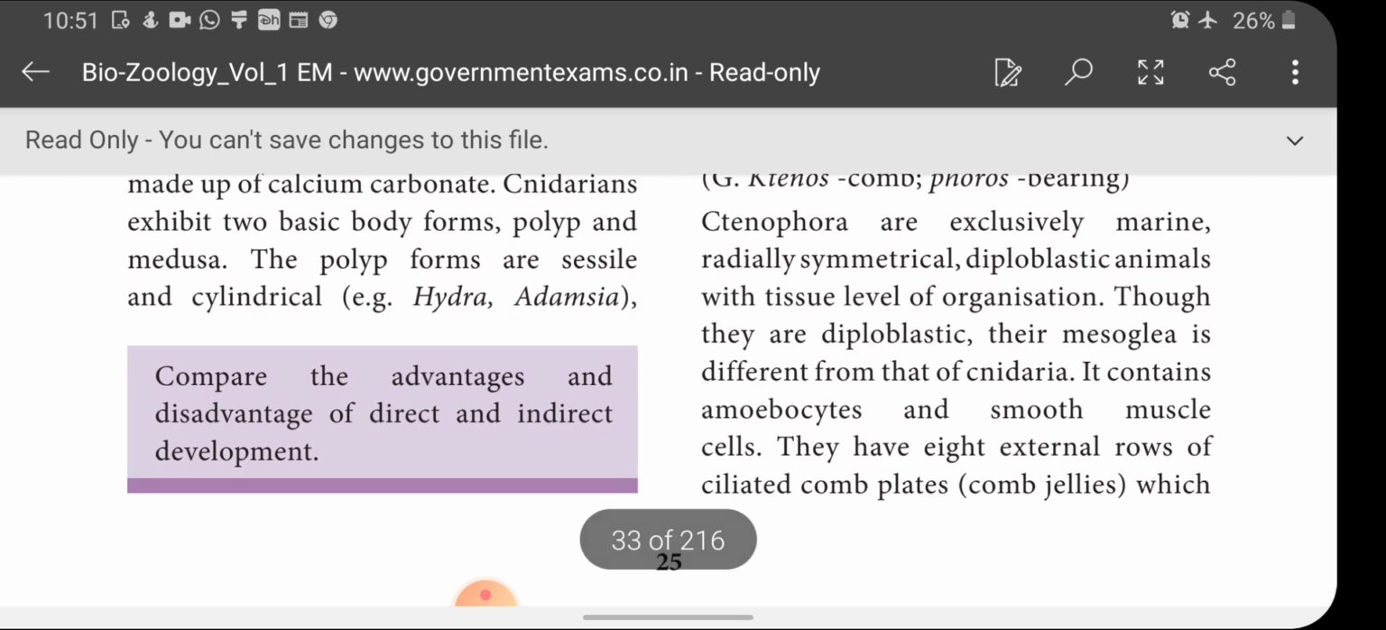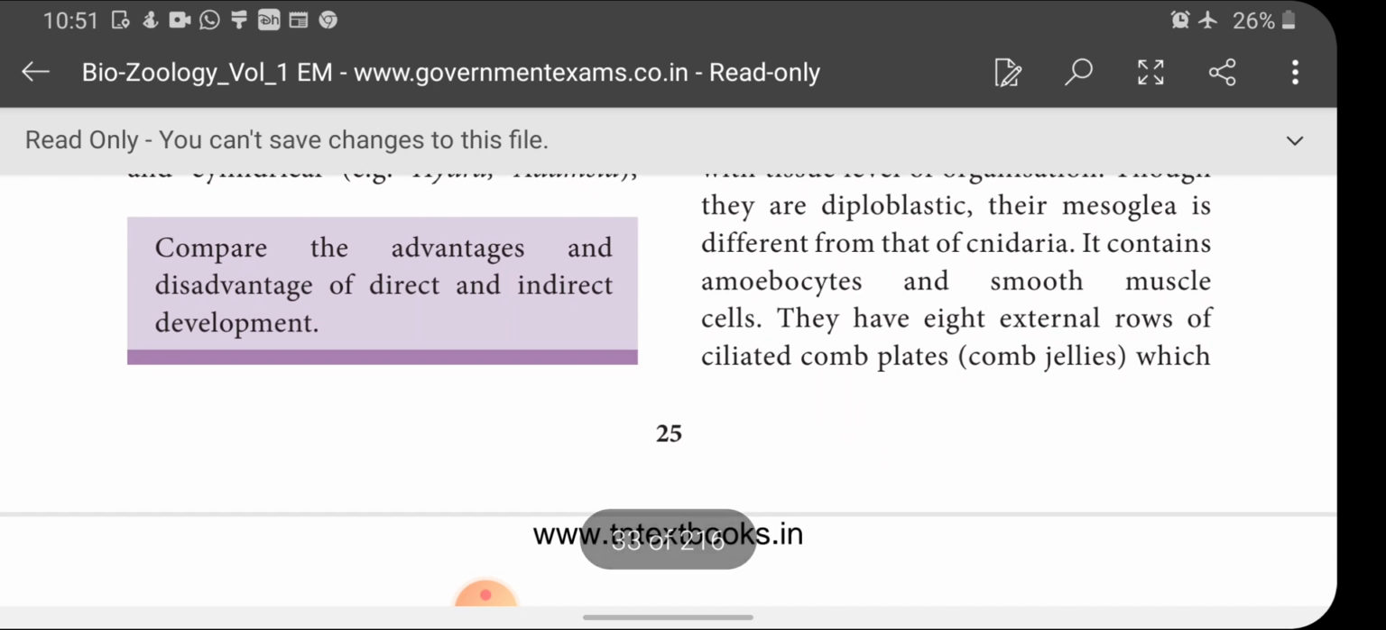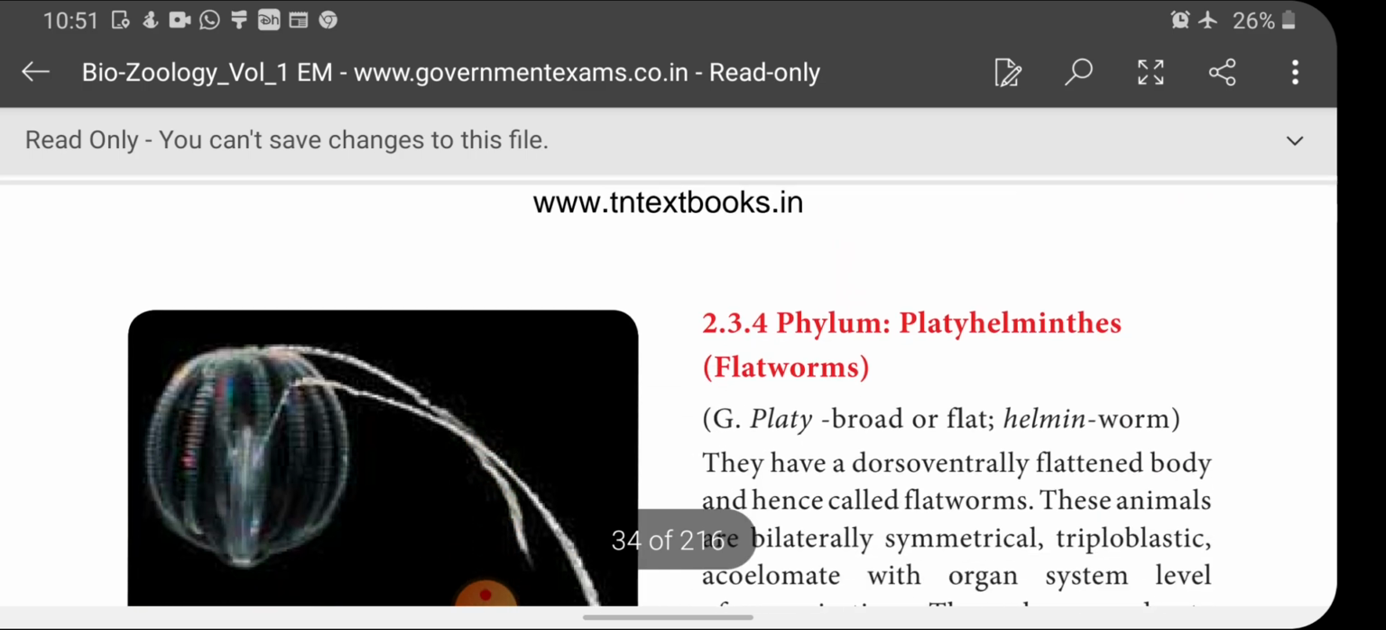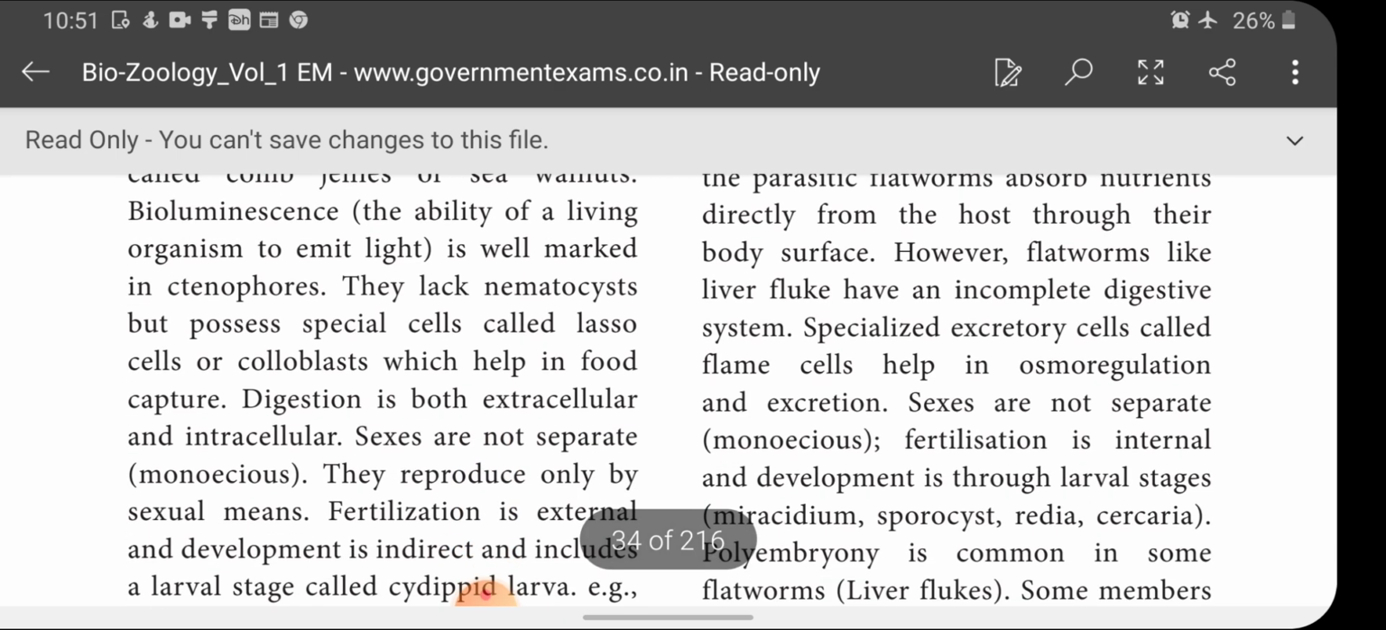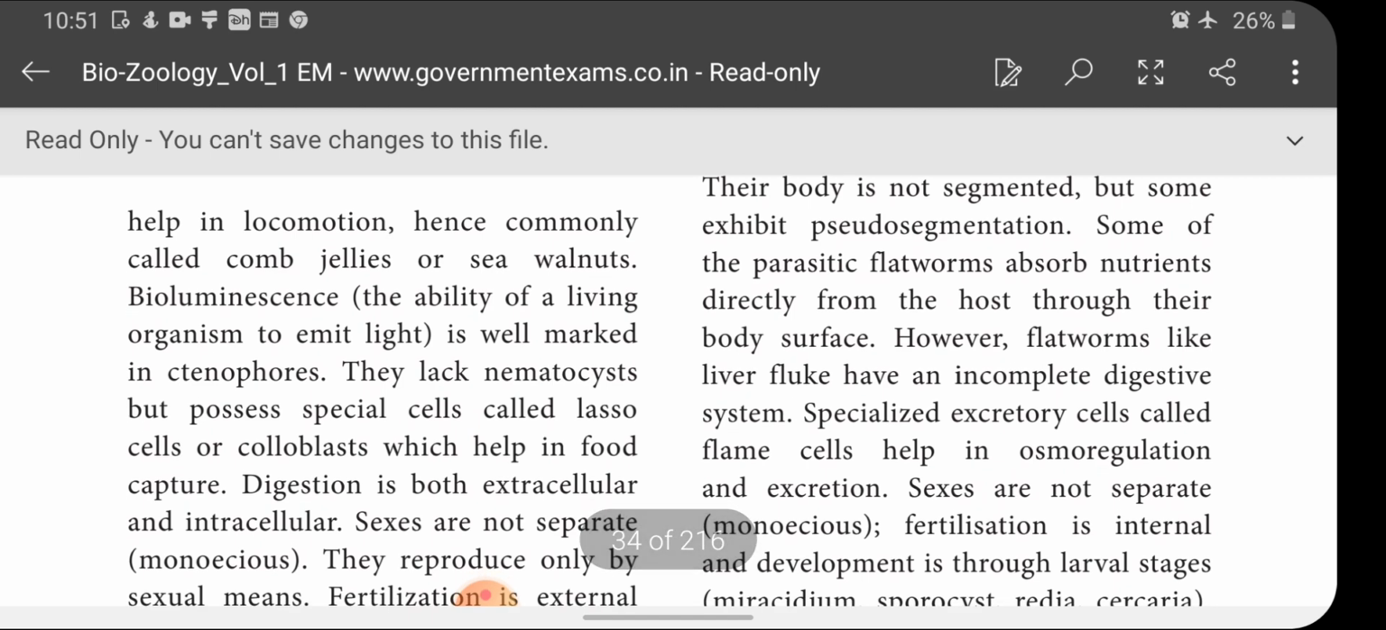It contains amoebocytes and smooth muscle cells. They have eight external rows of ciliated comb plates which help in locomotion, hence commonly called comb jellies or sea walnuts. Then bioluminescence, it is a very important thing. Bioluminescence, that is the ability of a living organism to emit light, is well marked in Ctenophora. So the animals of Ctenophora possess bioluminescence, the ability to emit light.